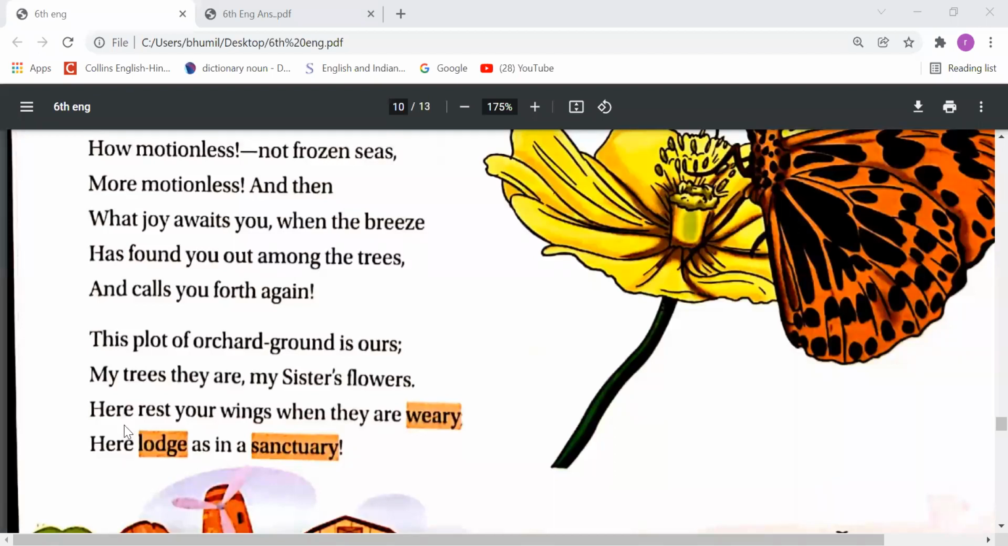Next line. Here rest your wings when you are weary. Here lowly, as in a sanctuary. The author says this to the butterfly. He says that you can rest here whenever you feel very tired. You can come here and take rest here. You can live here like in a sanctuary, like when anybody goes to a safe place for shelter. He says to the butterfly, you can come anytime here and take rest. It is a sanctuary for you. Next page.